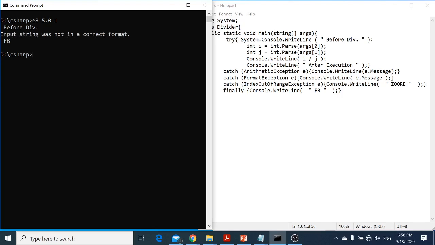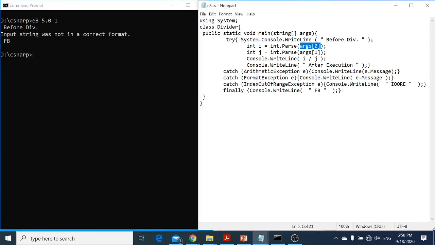So when it comes here, it was 5.0 and the exception got raised. So it didn't even come to this line, it didn't come to this line, and neither this line. Directly jumped from here to the exception. Arithmetic, is this the exception? No. Is this the exception? Yes, format exception. So give the message and then jump out to the finally block.